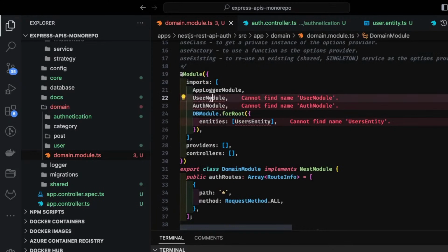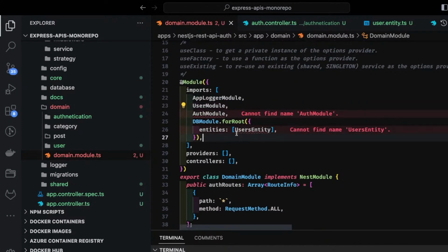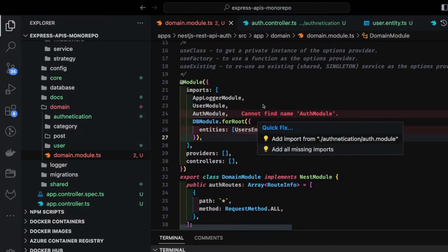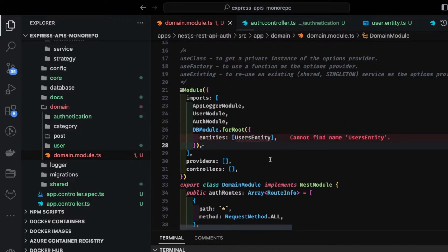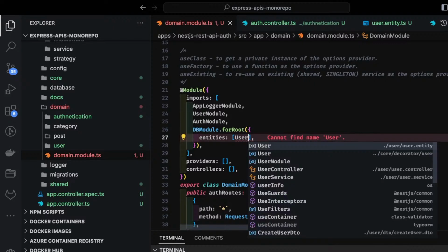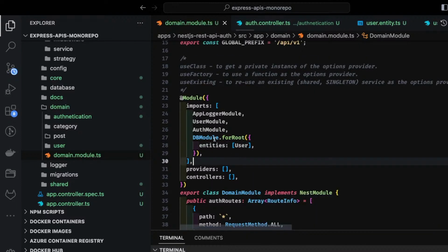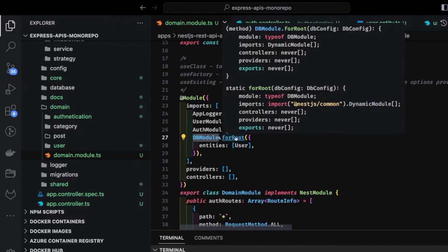Okay, now user module. So we need to import a user module and auth module, because this domain module is a root module which is sitting on top of authentication module and the user module. And here we are initializing our database module. User, so there is a user entity we have. I will pass it. So this is how we are initializing the database module by passing forRoot. So this is our module.